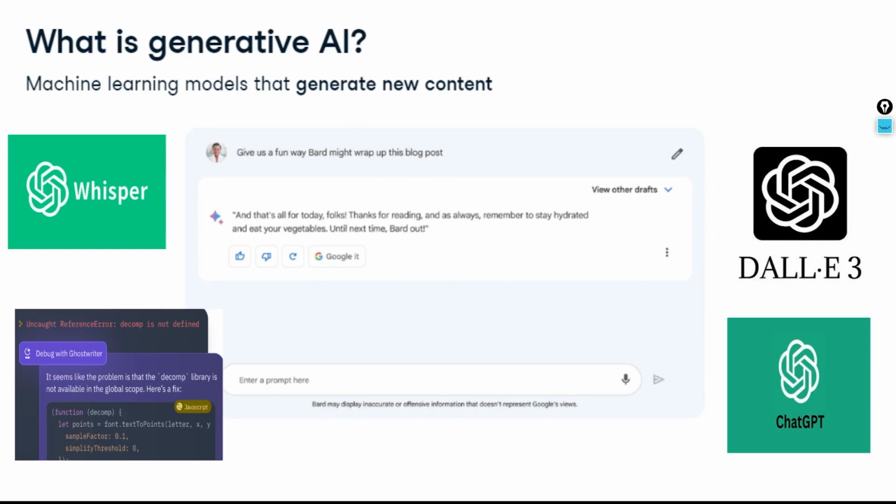So whatever applications you saw, in some of them there was data being generated. So you can define generative AI as a machine learning model that generates new content. Very simple definition. Whatever application you're using, for example ChatGPT or Midjourney, or we have DALL-E, these are different LLMs or AI applications or chatbots which generate different types of content. The best example is Google Gemini, which generates some new content.